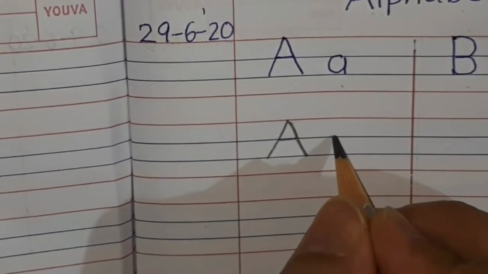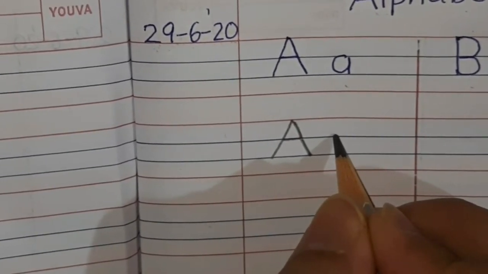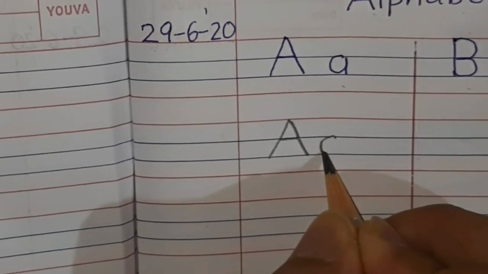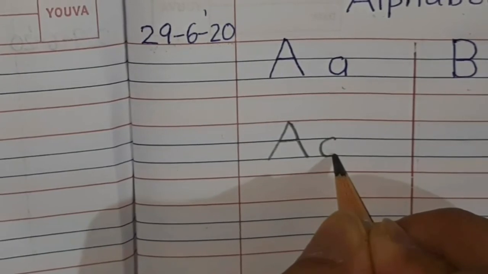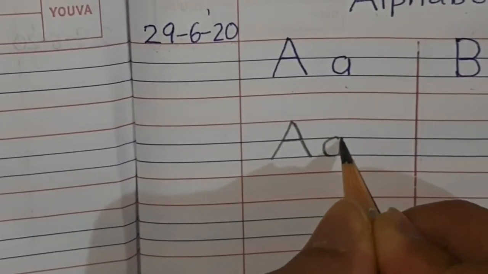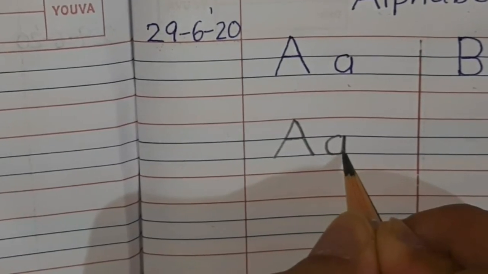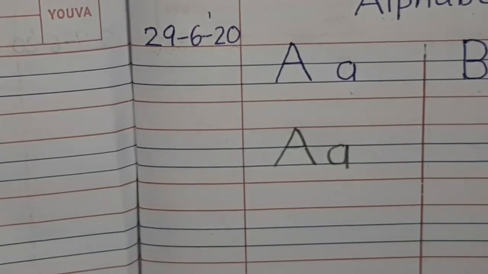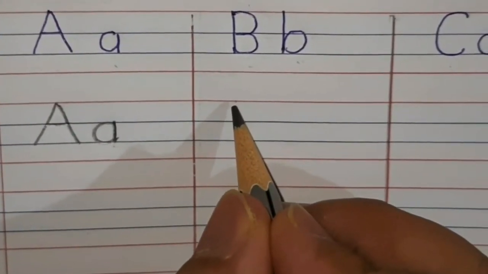Now small a. We will start from the first blue line. Curve down till the second blue line. Go up standing. Come down straight till the second blue line. Small a.